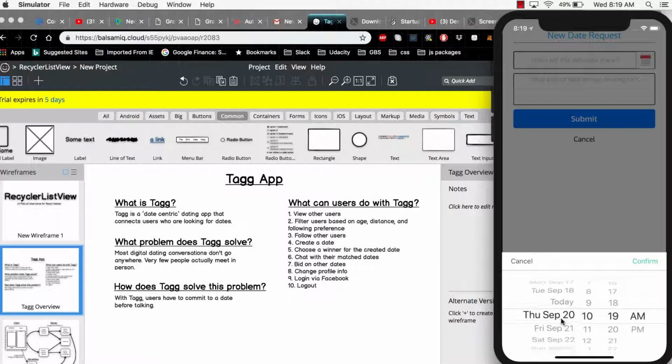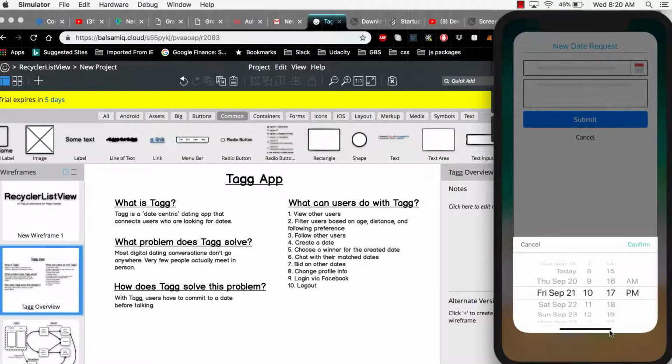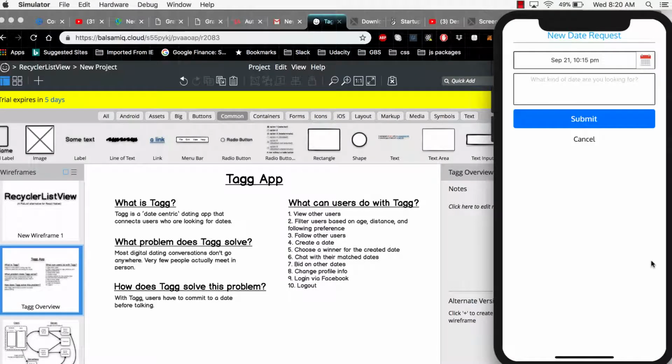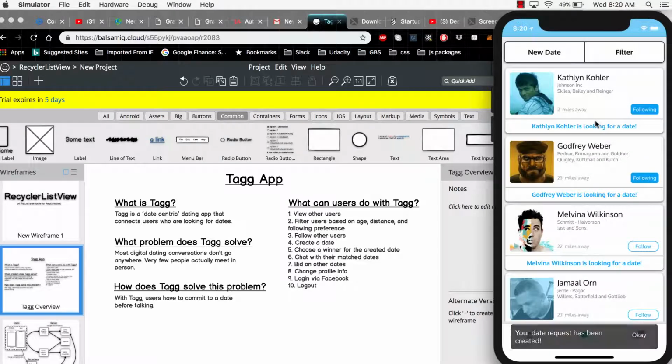Let's say on Friday, I'll make a date for 10:15. I'll then create a description: just looking for someone to get drinks with. And they can click submit, and at that point, your date request has been created.